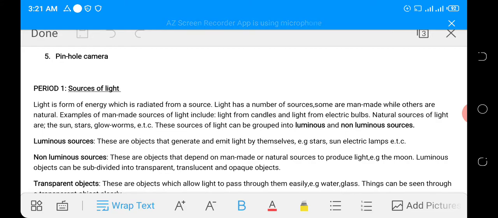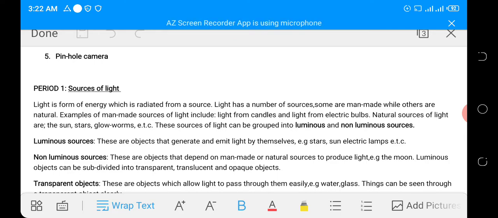Luminous sources. These are objects or sources that generate and emit light by themselves. Examples are stars, sun, electric lamps, etc. While non-luminous sources are sources or objects that depend on man-made or natural sources to produce light.